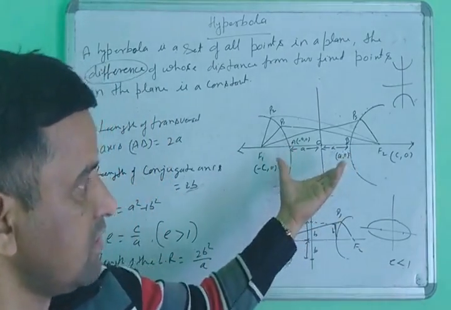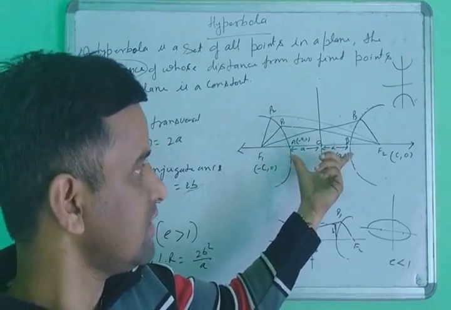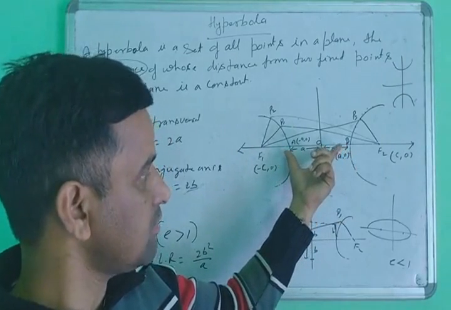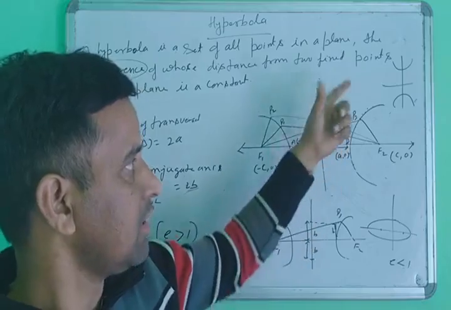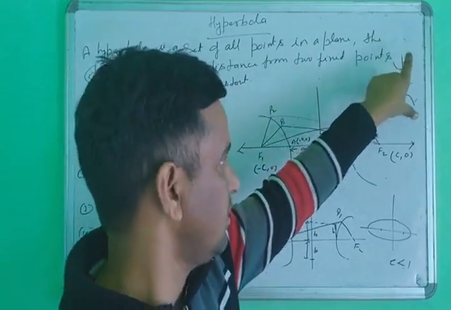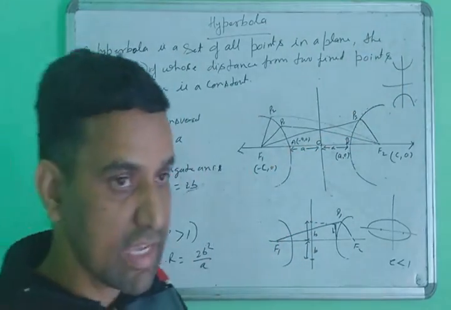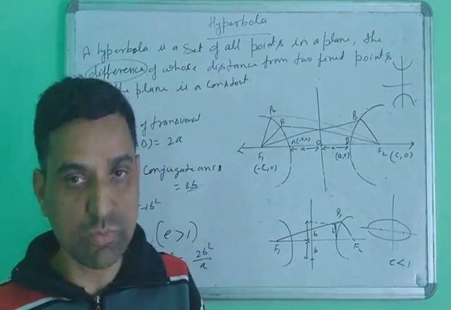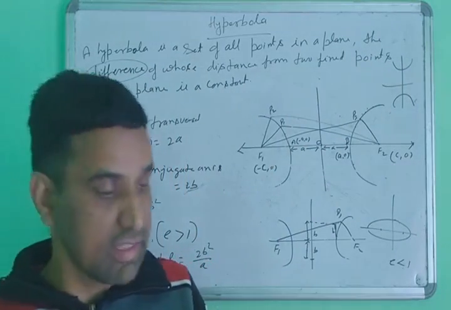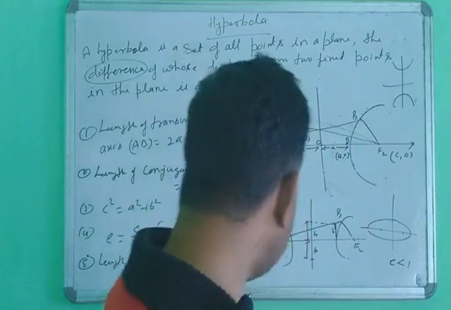The hyperbola has two branches, with the transverse axis along the x-axis or along the y-axis, so the equation will be different. x square upon a square minus y square upon b square equal to 1. In this equation you have x square minus y square.